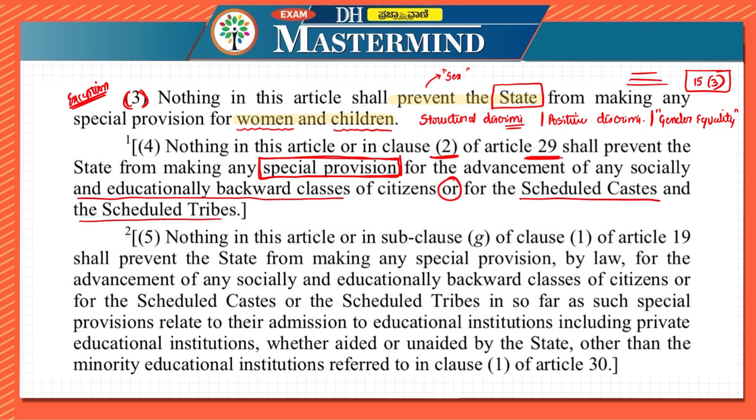So it is telling that there can be special provisions made for socially and educationally backward classes of citizens or scheduled castes and scheduled tribes for their advancement. So the goal behind the adoption of this clause is to correct the historical wrongs which have been committed against the backward classes.